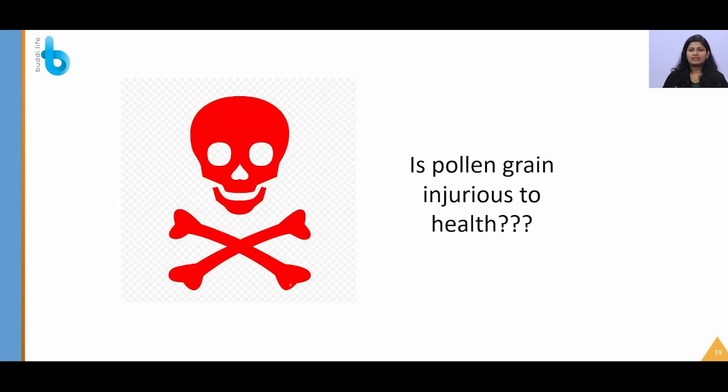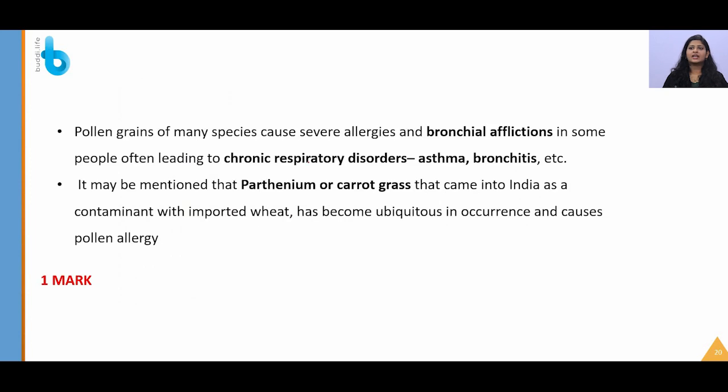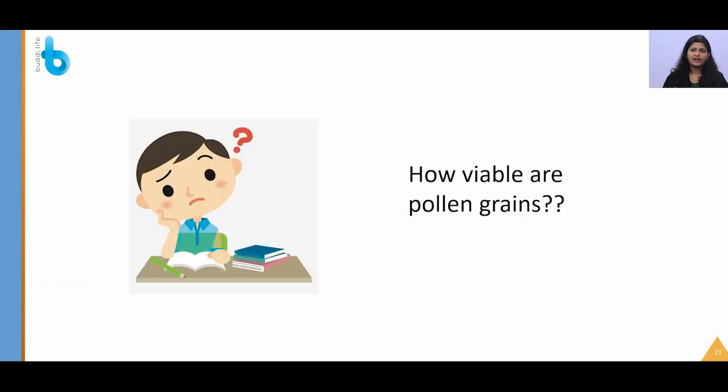Is pollen grain hazardous to your health? Yes, it can cause asthma, bronchitis, etc. Where did this pollen allergy majorly come from? It came from carrot grass, which came as a weed with imported wheat. It is an undesirable plant, and now it has become ubiquitous, occurring more and causing pollen allergy. So remember carrot grass causes pollen allergy, and it came with imported wheat as a weed. It can cause respiratory disorders like asthma and bronchitis.